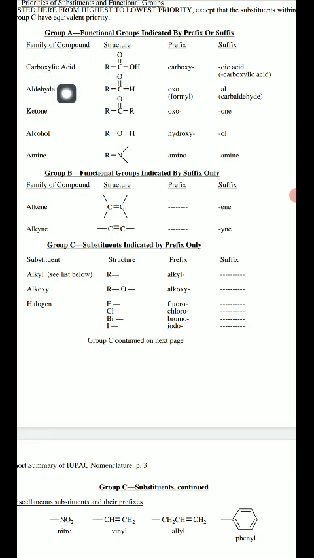When it is named as a suffix, we add "oic acid" at the end of the primary suffix. On the other hand, when carboxylic acid is taken as a prefix, its name is "carboxy". So if carboxylic acid is taken as a prefix, we add carboxy along with the parent chain.